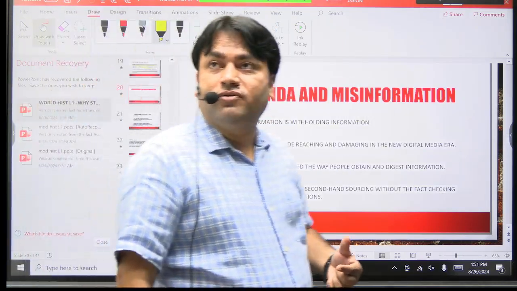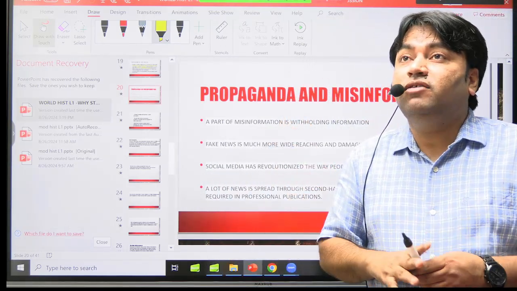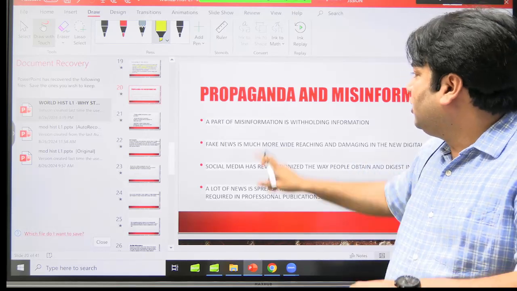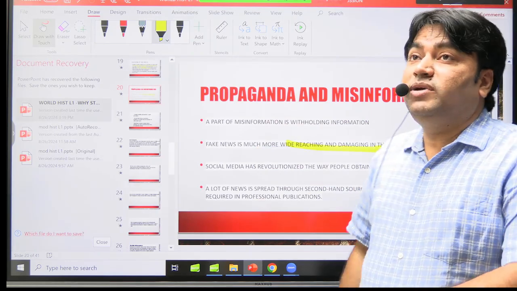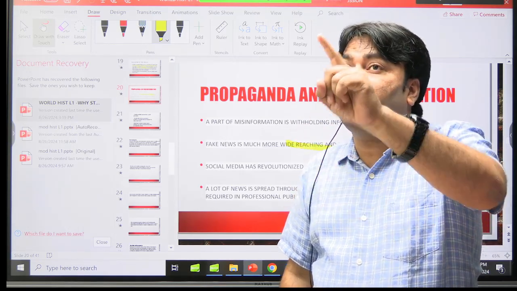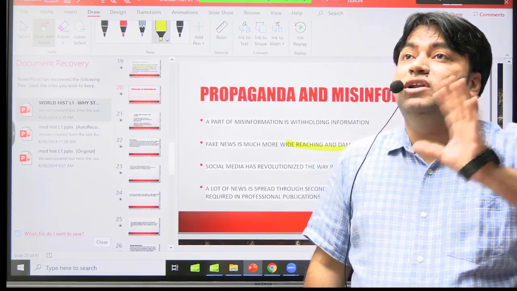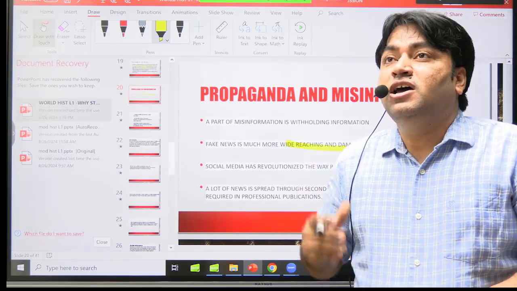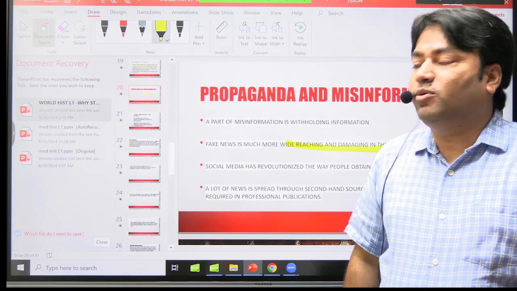Propaganda and misinformation. What is this? A part of misinformation is withholding information. सही information को जानबूझ के अपने पास रखना, उसको आगे deliver नहीं करना. That is what? Propaganda. Fake news is much more wide reaching and damaging in the new digital media. And this fake news, this propaganda, this false information has caused a lot of damage, and you will be familiar with this when you will read the topics of world history कि past में क्या हुआ है fake news की वजह से, misinformation और disinformation की वजह से. तो अगर आप ये समझना चाहते हो तो वर्ल्ड हिस्ट्री आपको पढ़ना पड़ेगा.